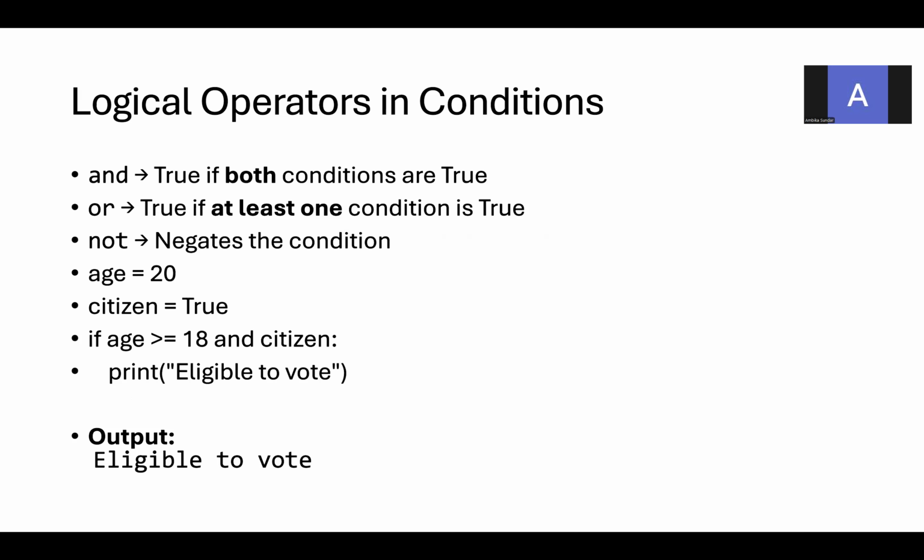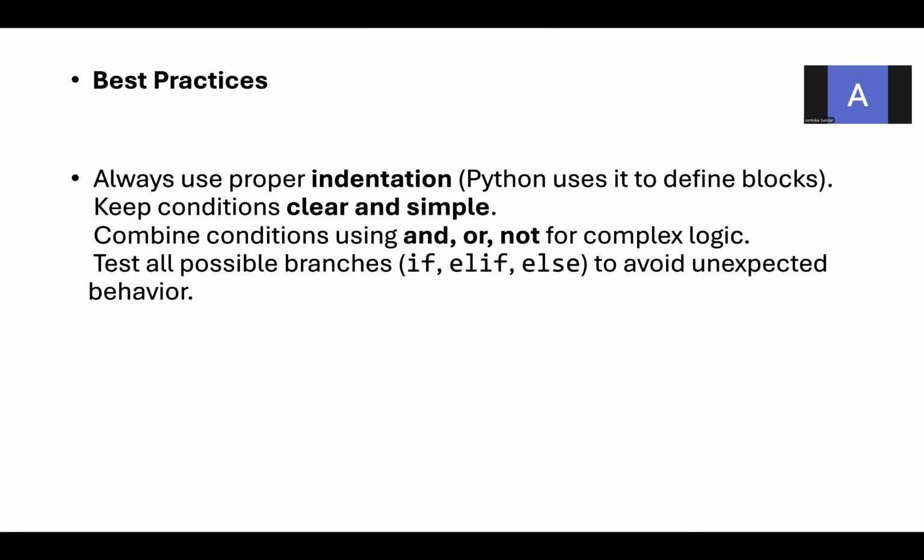So for the AND, what you are checking: if age is greater than or equal to 18, yes, because 20 is greater than or equal to 18, and citizen is true. So both the conditions are true. We are going to get the output as eligible to vote. For the OR condition, instead of the AND, if you give OR here, it is going to check that only one condition is true. So that is the way we involve the logical operator in the conditional statements.